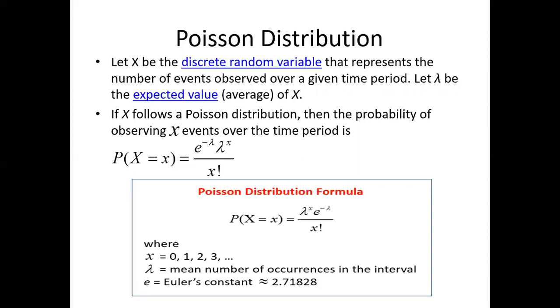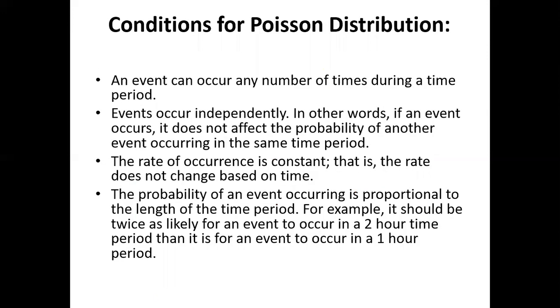Then the probability function of the Poisson distribution is defined by P(X = x) equals e to the power minus lambda into lambda to the power of x by x factorial, where x equals 0, 1, 2, 3, 4, and so on. Lambda is np, where n is the number of trials, p is the probability of success, and e is the Euler constant, whose value is 2.7182.